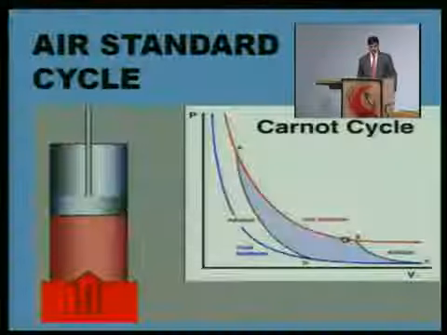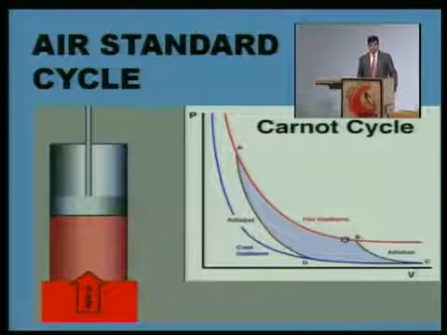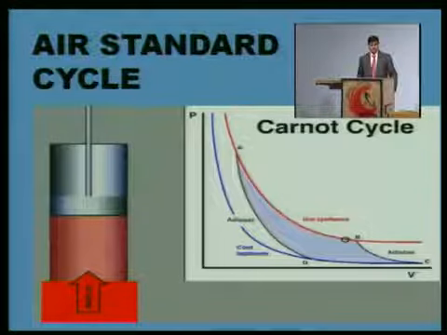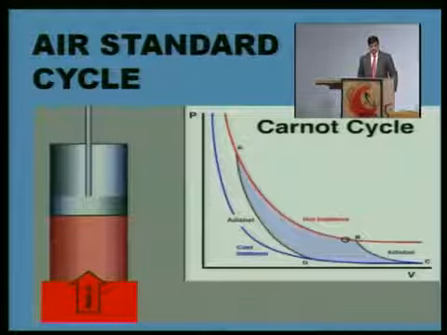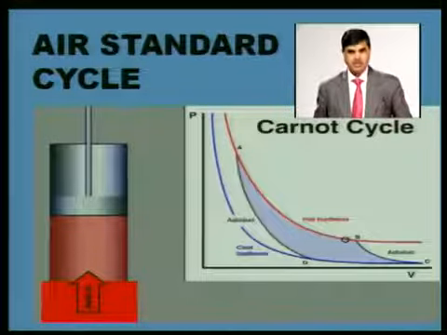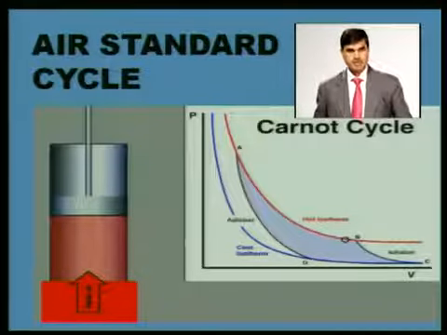The foremost cycle is the Carnot cycle, which is most efficient, and it is also termed as the air standard cycle. The name air standard has been given here because the working medium, the working fluid in this cycle, is air.